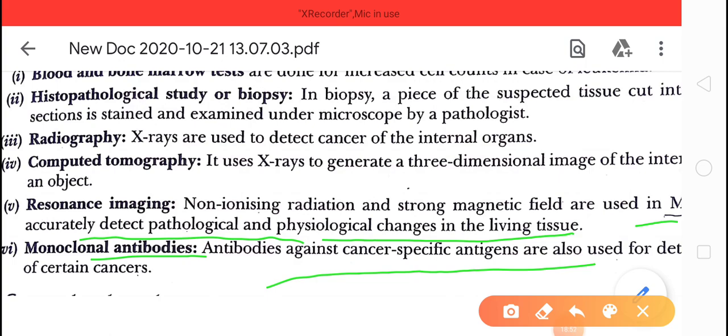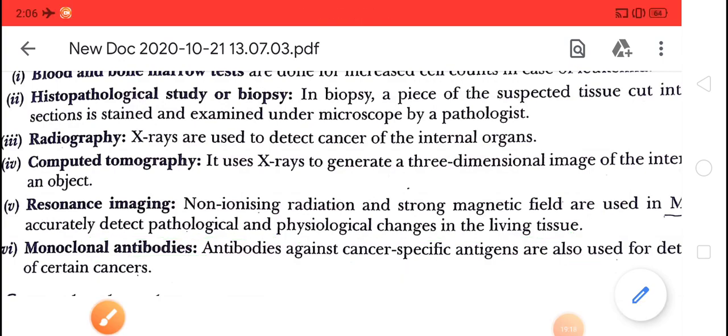So the six tests that are used to diagnose cancer: number 1, the bone marrow test; number 2, biopsy; number 3, radiography; number 4, CT scan; number 5, MRI; and number 6, monoclonal antibodies. Okay, clear about this?